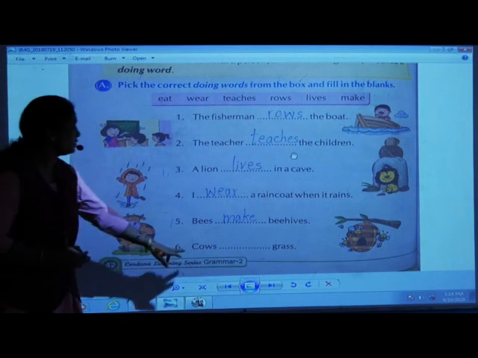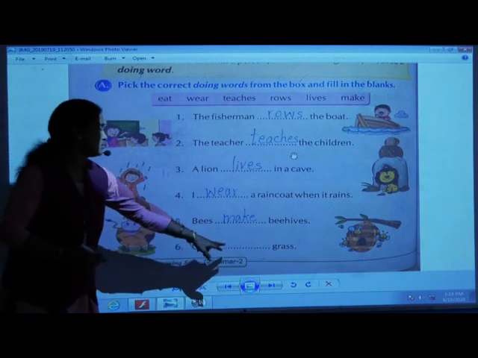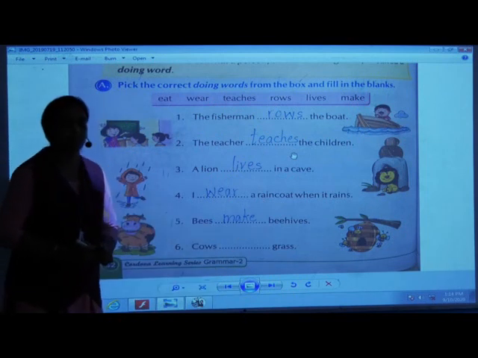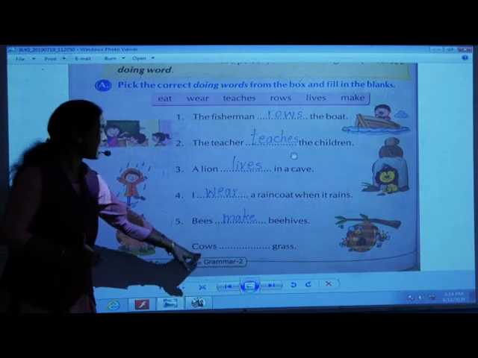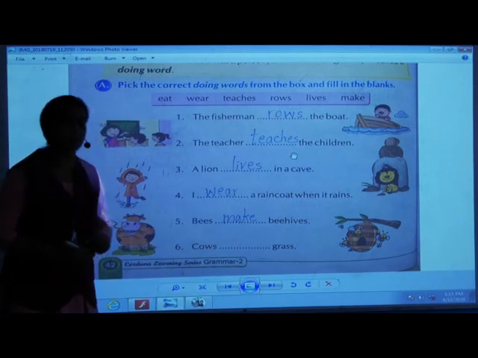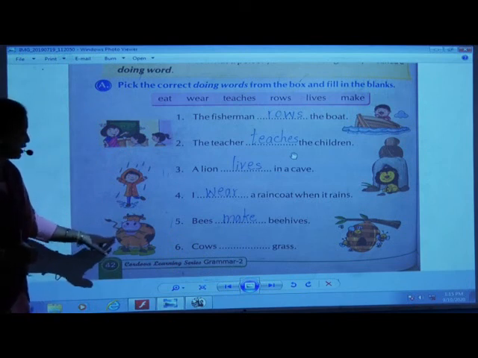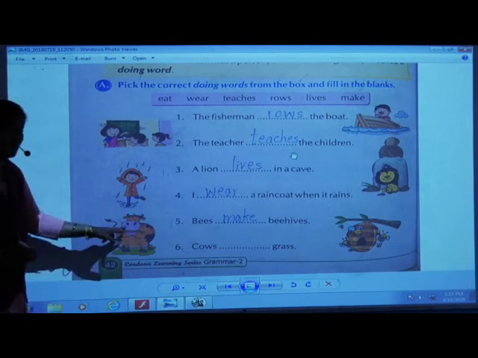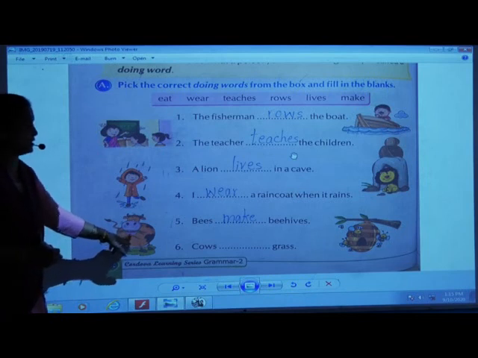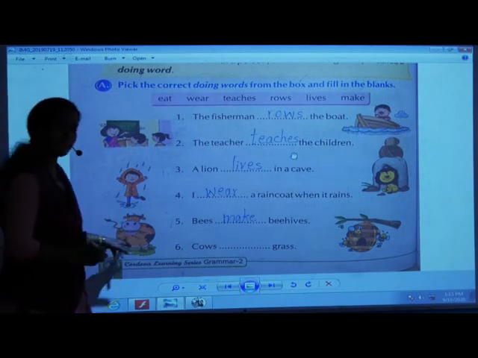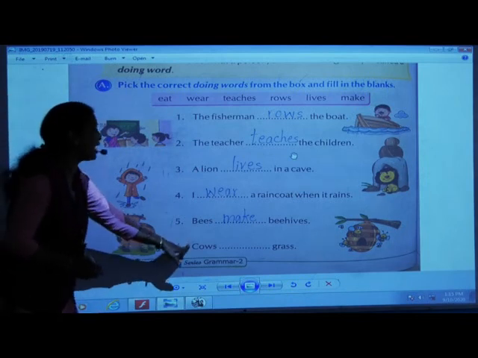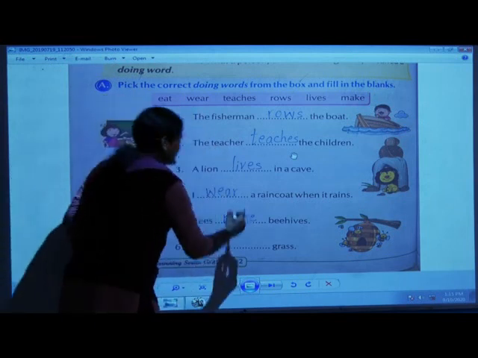Now the last one. Cows dash grass. A picture is given here. What is that cow doing? Yes, it is eating grass. So you have to write here, cows eat